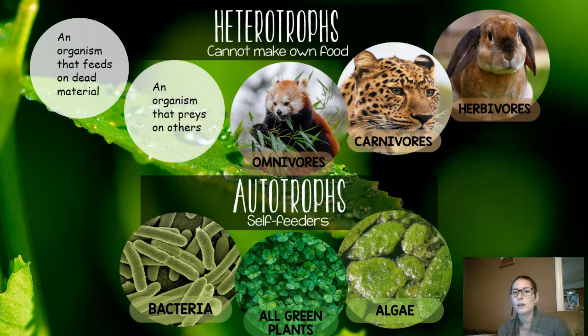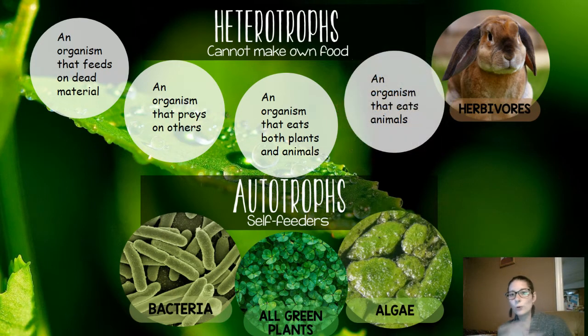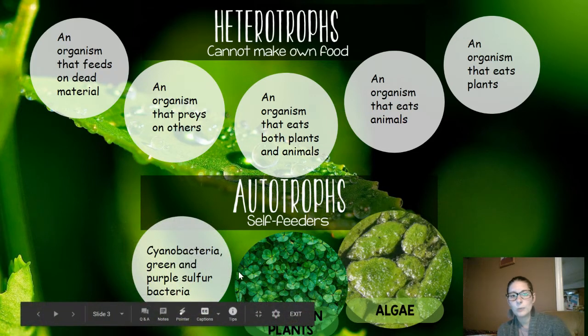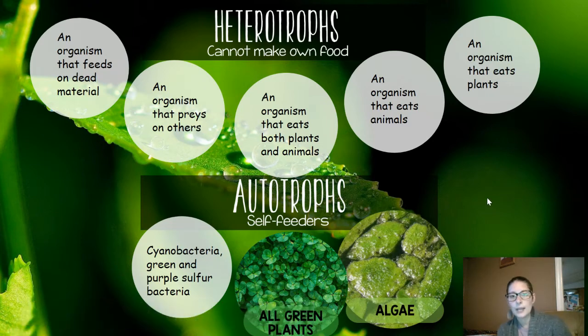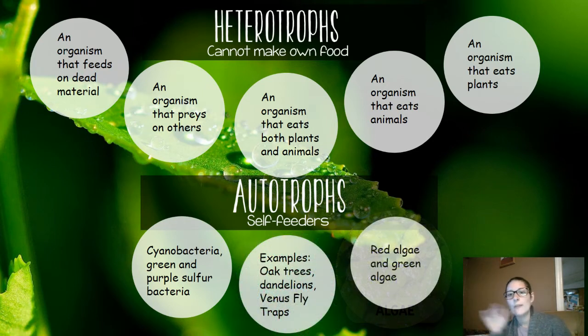So then you've got the predator. Remember, that's the one that is going to hunt the prey. And then the omnivore is going to eat both meat and plants. So, like, humans are omnivores, carnivores eat only meats, and then your herbivores are animals that eat only plants. So then autotrophs, those are the ones that make their own food. You've got bacteria. These are some examples of the bacteria: cyanobacteria, green and purple sulfur bacteria. And then another autotroph is all green plants like trees, dandelions, Venus flytraps. And then another example are algae, and you've got red algae and green algae.